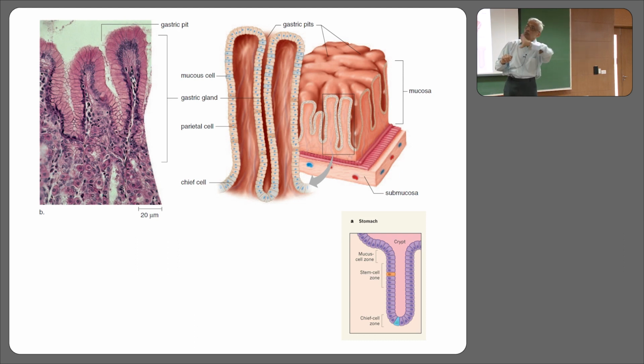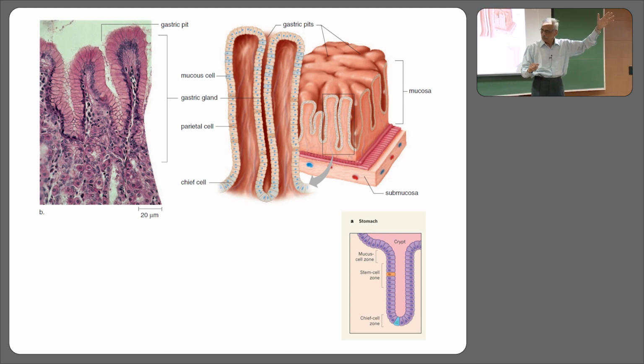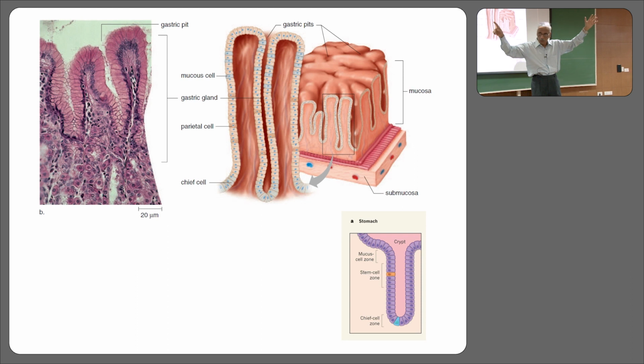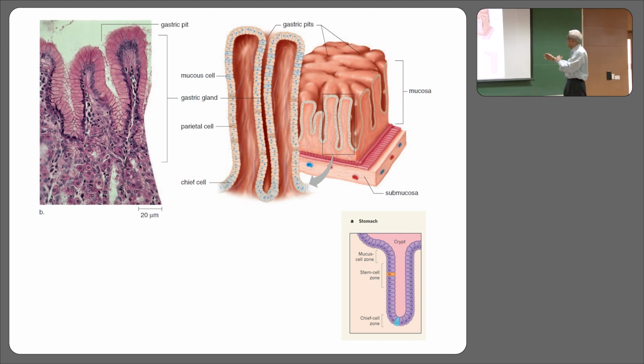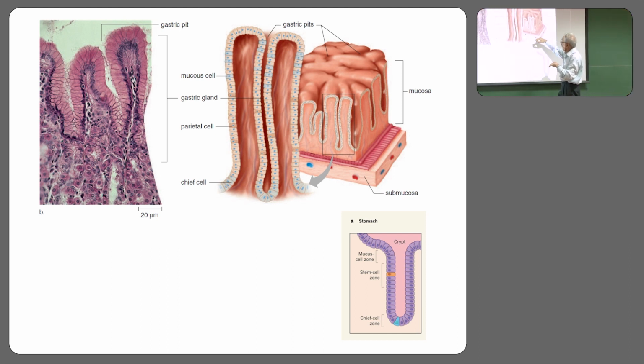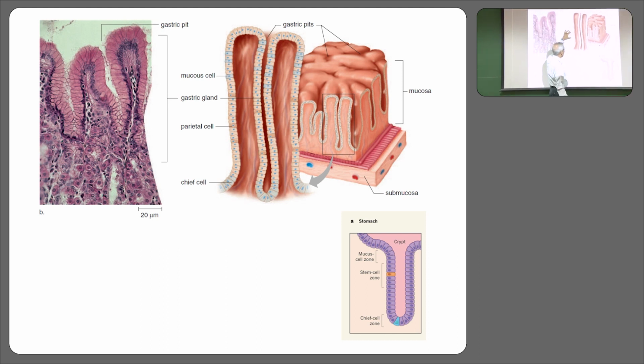I'll take the pendulum to the other end and ask, tell me the name of an organ where you will find minimum mitosis. Brain. Is brain devoid of mitosis altogether? No. There are cells in the hippocampus and the subventricular zone, but I am not going to talk neurobiology, it is very tempting. So, we have the mucous cells, and somewhere here are parietal cells and somewhere deep inside are chief cells.